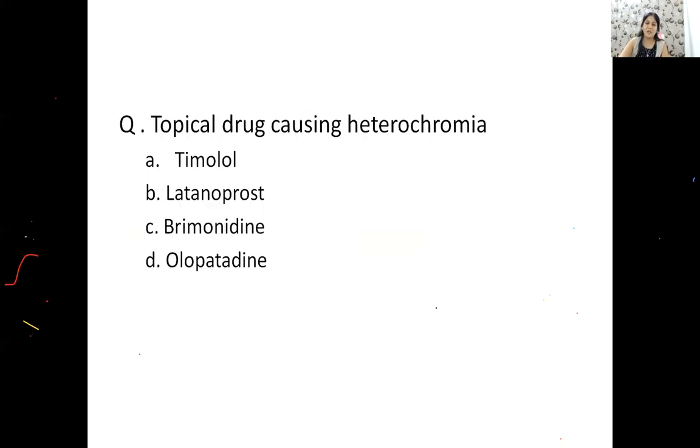Okay, now guys, apart from that, I want you to learn all the things about anti-glaucoma drugs as well, because this is an important topic. Let's quickly read the questions. What is the drug which causes heterochromia? We all know heterochromia is a different color of the iris, which is special about PG analogs like latanoprost.